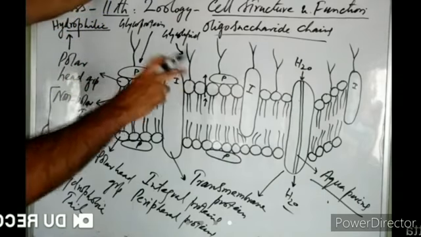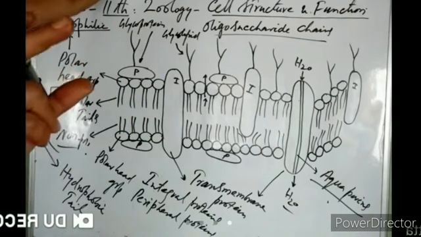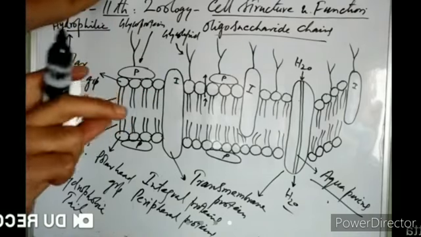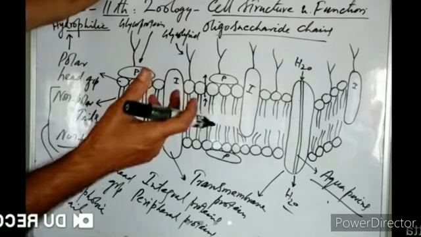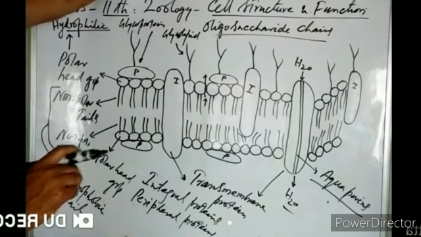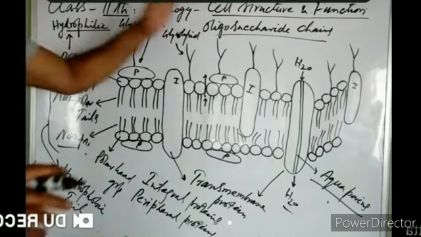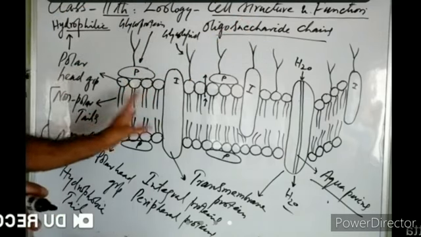But Singer and Nicholson said that there are not two protein layers. There is a lipid bilayer. In that lipid bilayer, the proteins may float on the surface, or the proteins may be embedded within this lipid bilayer, right? So this is the fluid mosaic model of Singer and Nicholson for the plasma membrane.